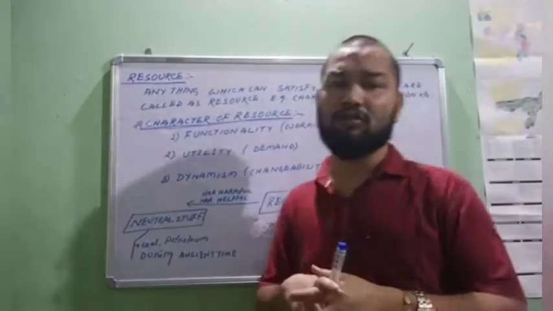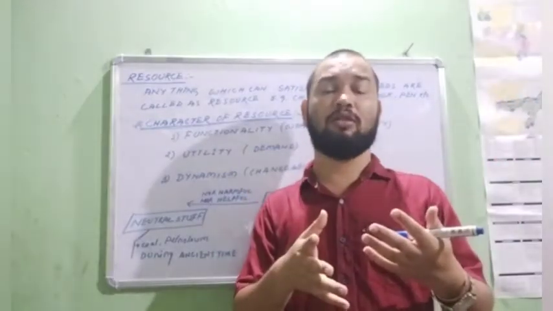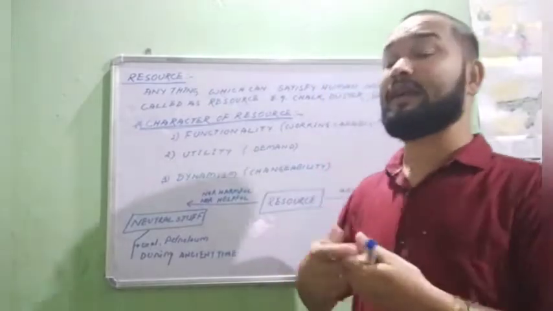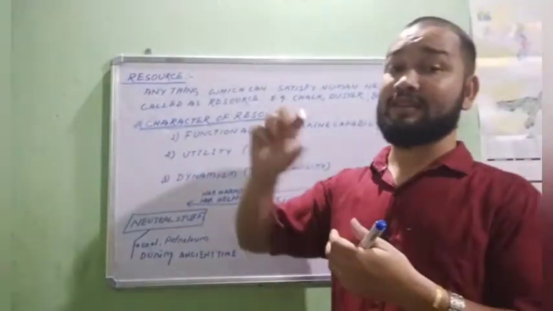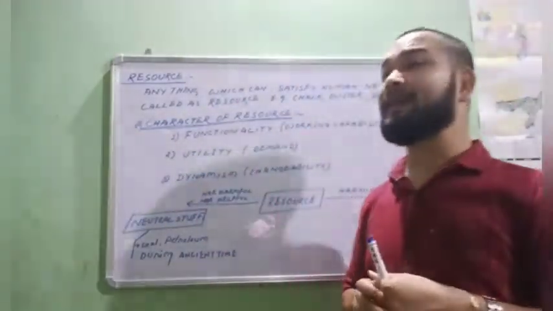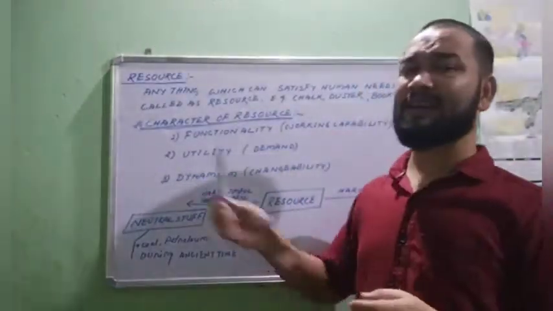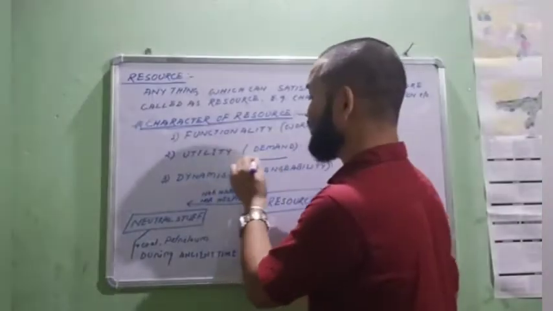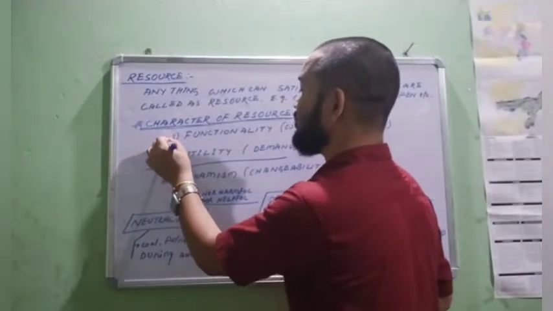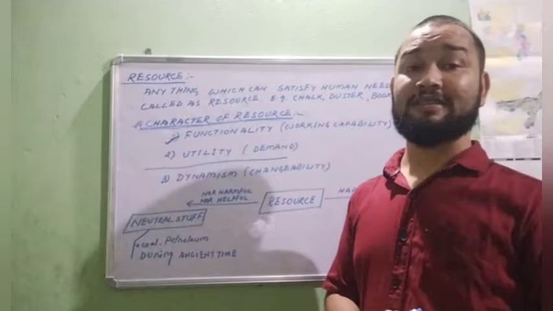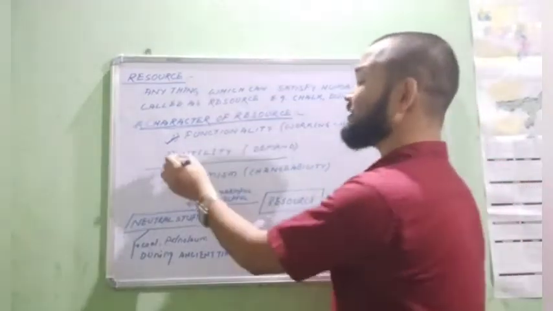A resource should have some qualities on the basis of which we can designate it as a resource. For being a resource, a substance should have basically two qualities. I have written three here, but these two are the basic qualities. The first one is functionality, and the second one is utility.